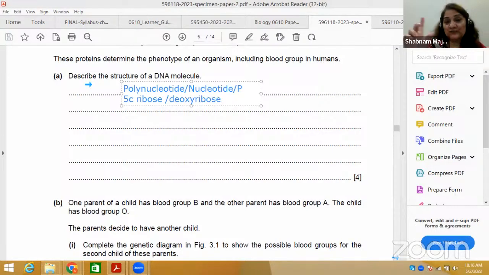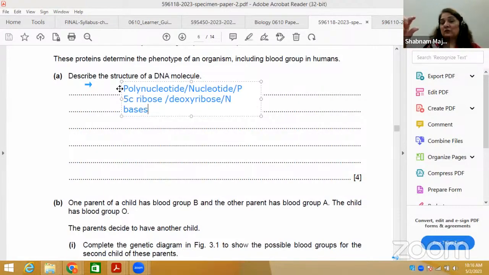Two sugars are present, and then very important, nitrogenous bases are present. Nitrogenous bases are also called organic bases. There are basically 4 kinds of bases.